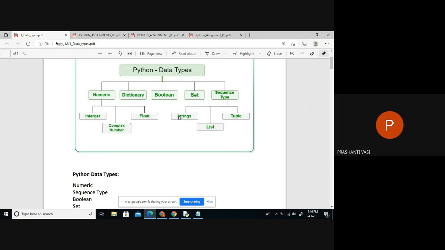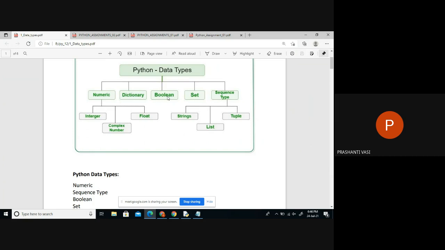So a small difference. This is only a collection of characters, a collection of any type of data including duplicates, and a collection of any type of data where you can't change the data. It's like a fixed, read-only data type. So this is sequence. But when it comes to set, you can collect data, but you can't collect duplicate values, only single values at one time. So no duplications, but you can make changes in that. Data can be modified.